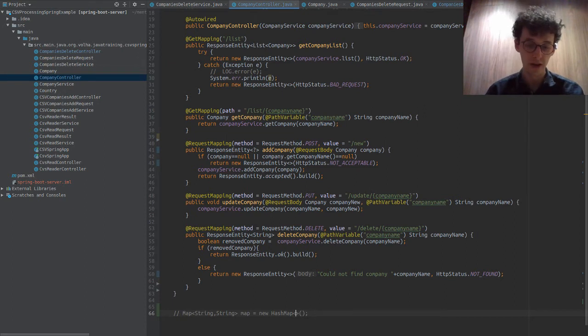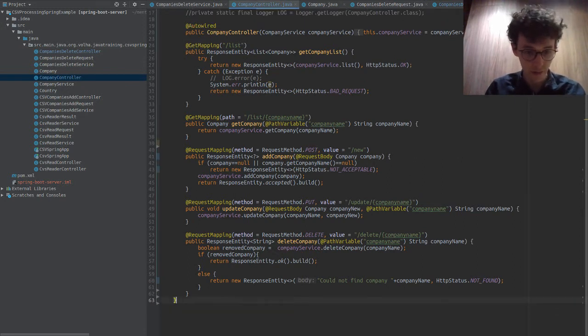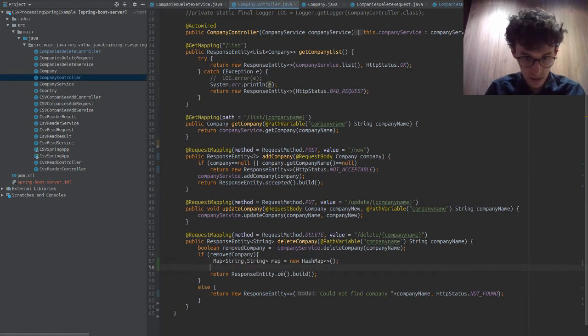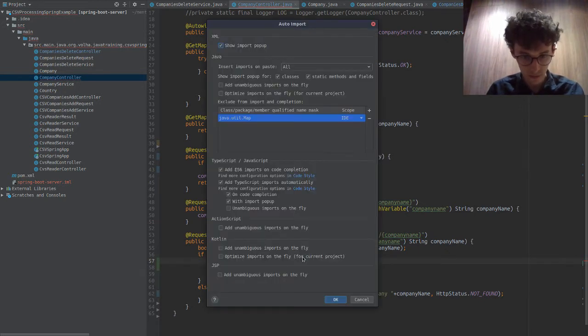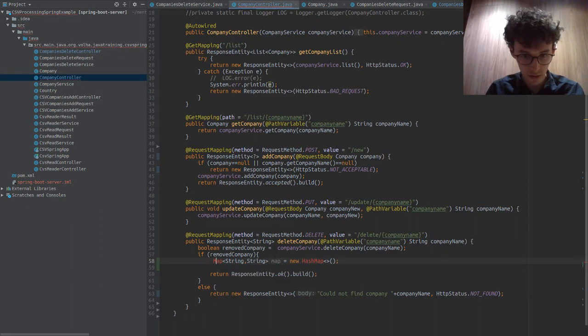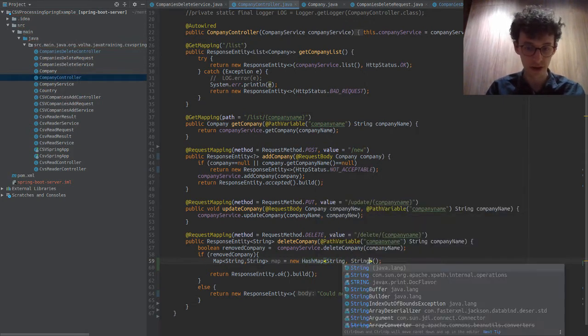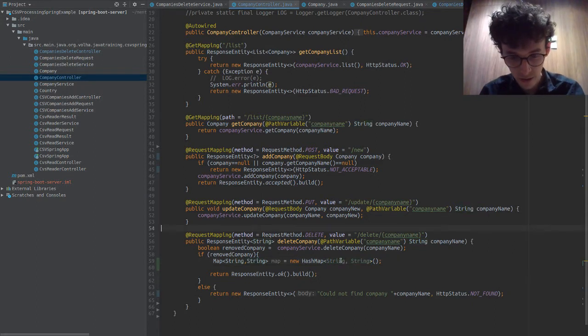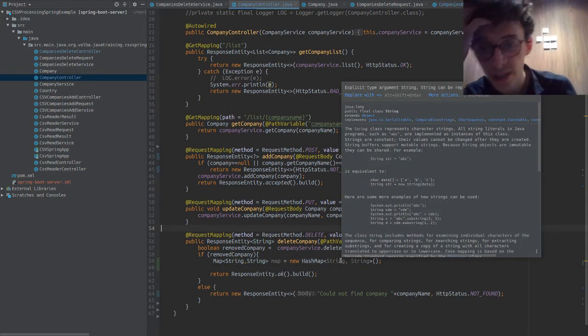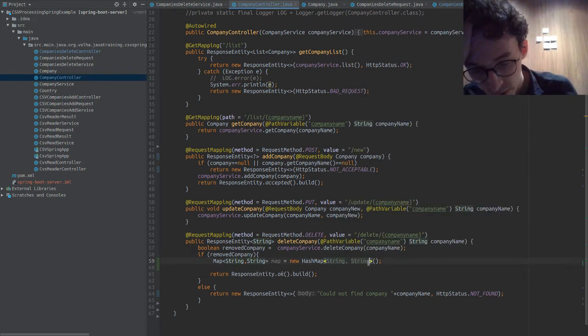This is perfectly valid. I'll actually show this in the code because IntelliJ will then flag it up and say that I'm being dumb if I do that. So that's completely fine. But if I add string here, it's going to show up in grey, and it's going to say explicit type argument string can be replaced with, and then I want to see if it lets me read more there.